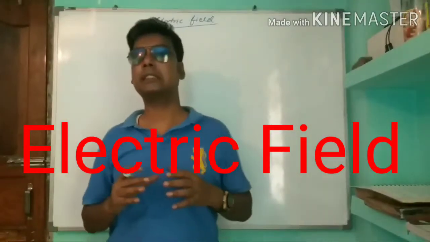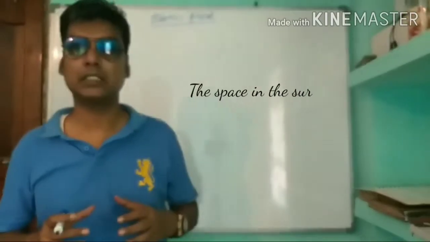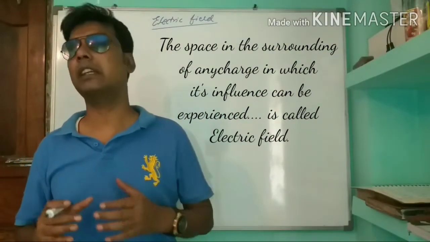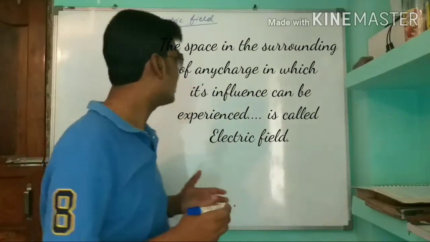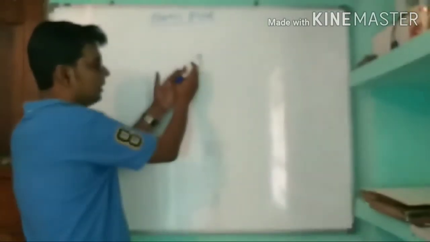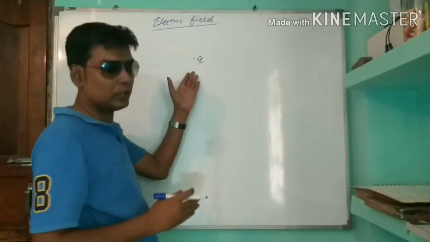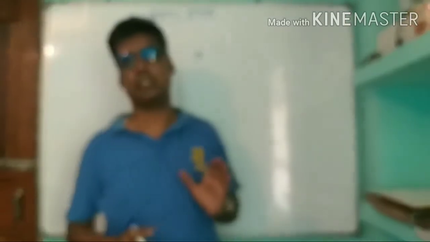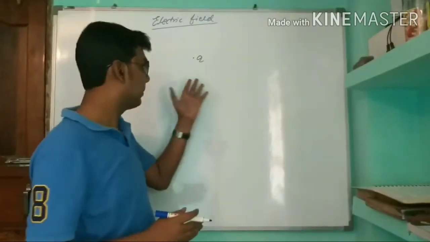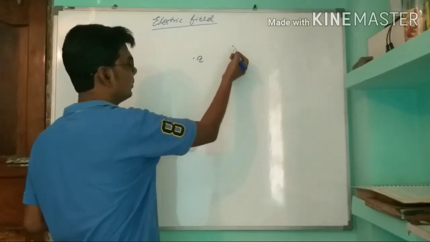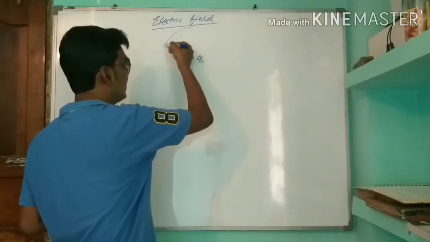The space in the surrounding of any charge in which its influence can be experienced is called electric field. Suppose a charge Q. The force of attraction or repulsion may be experienced theoretically up to infinite distance, but practically, it may be experienced at a certain distance.